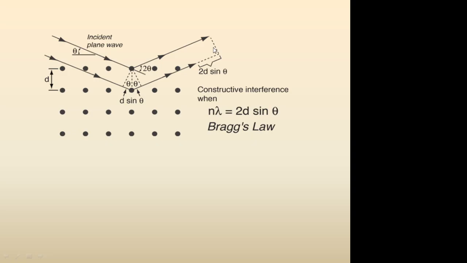Whenever there is a constructive interference, you get a maxima here. If it is a destructive interference, we won't get any maxima there. So Bragg's law is n lambda, which is the condition for constructive interference, equal to the path difference 2d sin theta.